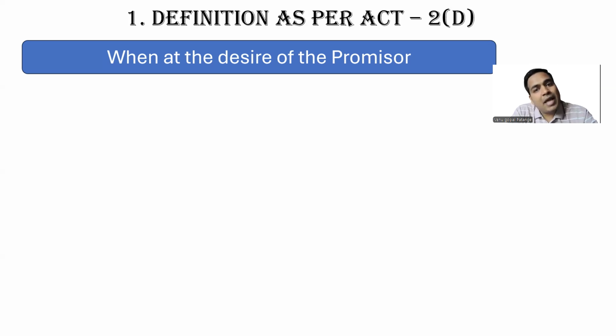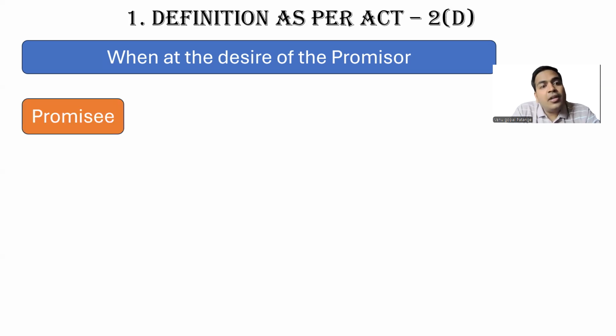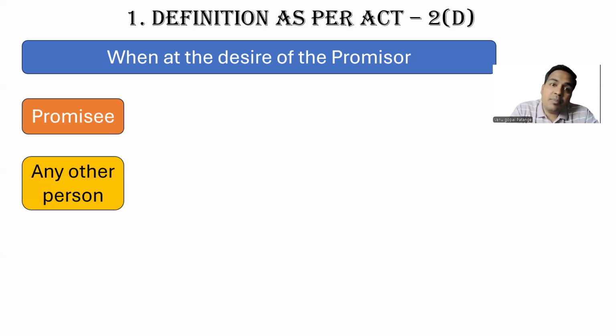So at the desire of the offerer, at the desire of the promisor, what should happen? Who should give? Either the promisee or any other person. In the given example, either B can pay money or some other party, a stranger, some C, D, E, whoever it may be.